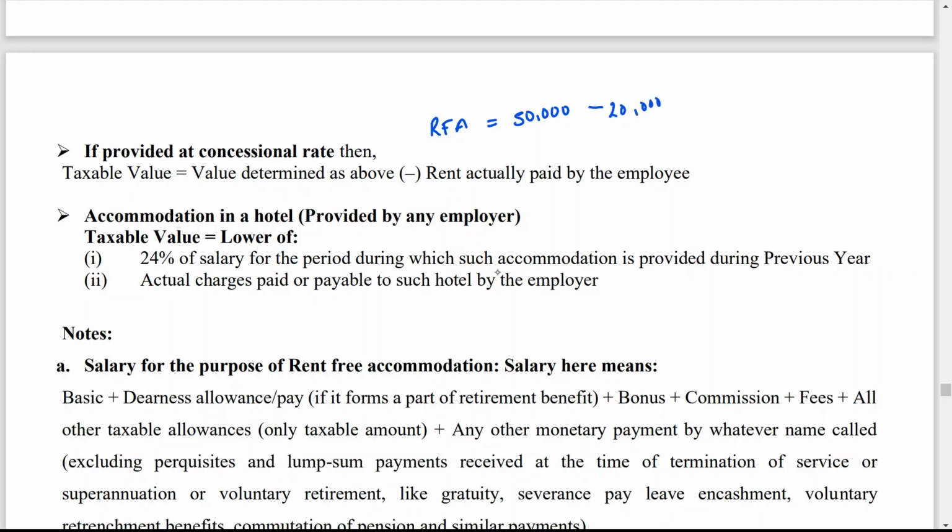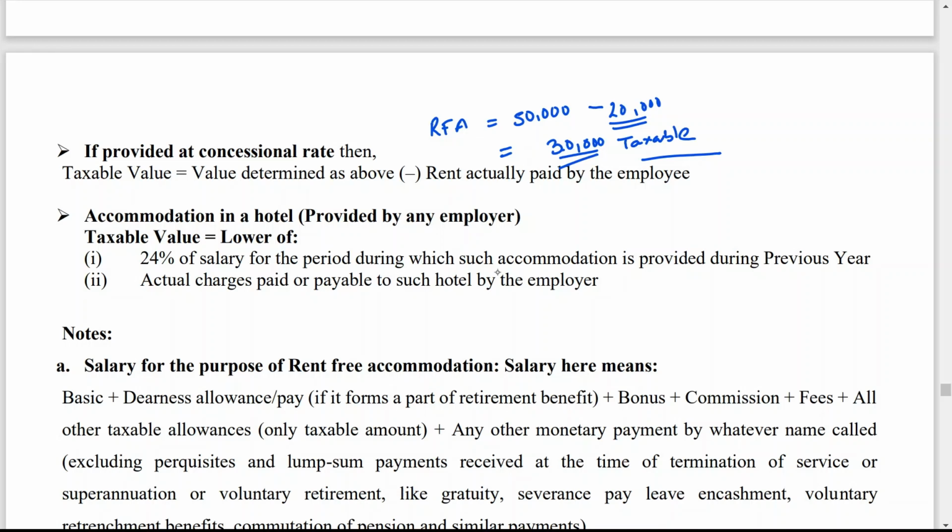That means he is providing a facility of 50,000, but for providing this facility, he is charging 20,000. That means in this case, what is the actual value of perquisite? 30,000. Now you have to make taxable only 30,000. So what is your taxable value here? 30,000. Because here the employer is taking something in return to provide the facility. So this is the way if provided at a concessional rate.